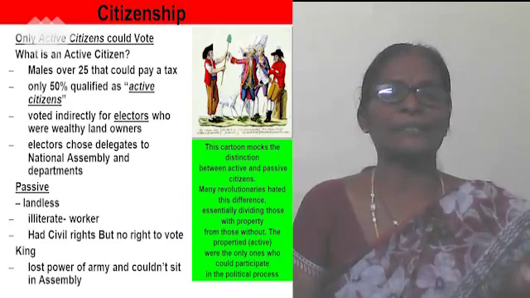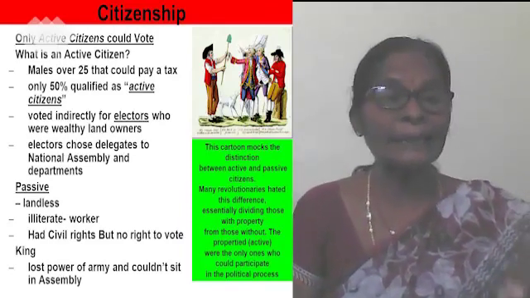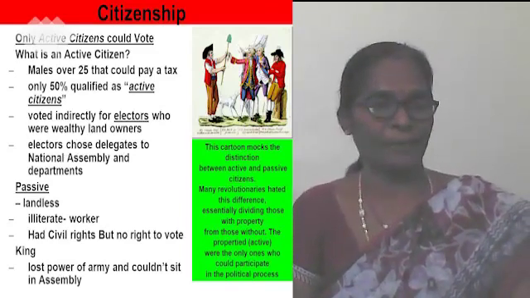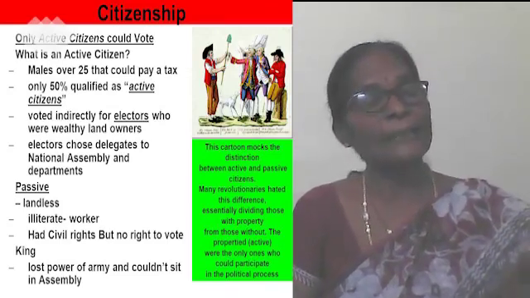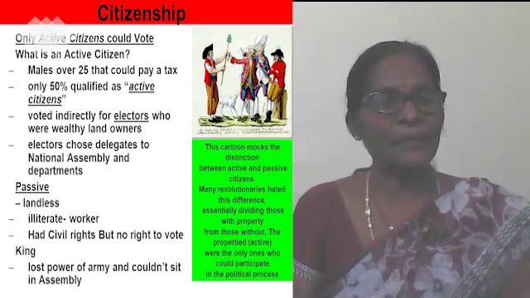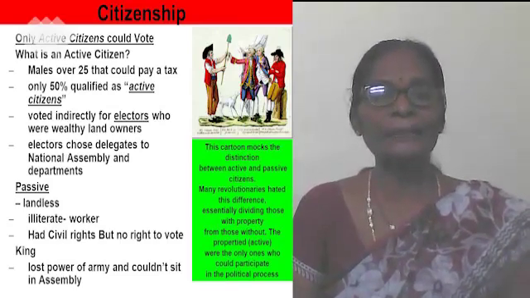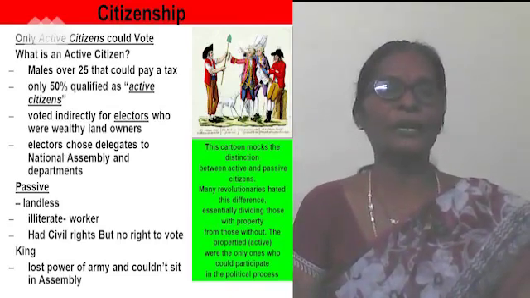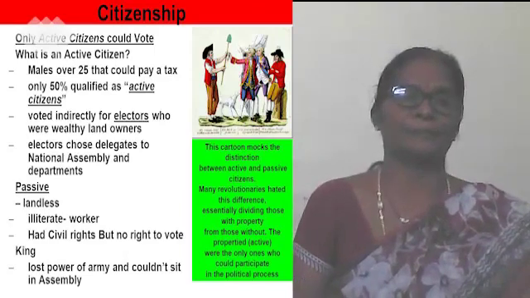These active citizens elected the electors, and the electors in turn elected the National Assembly. So, the National Assembly of France was indirectly elected, not directly. Active citizens elect the electors in France, and the electors elect the National Assembly. So, that is why the National Assembly is indirectly elected in France.